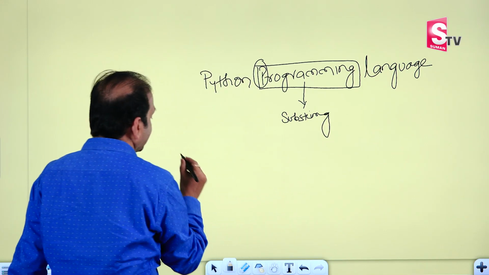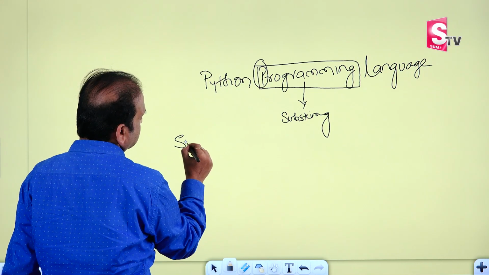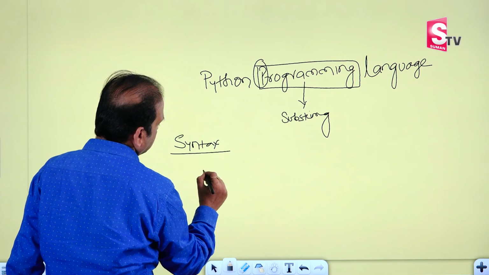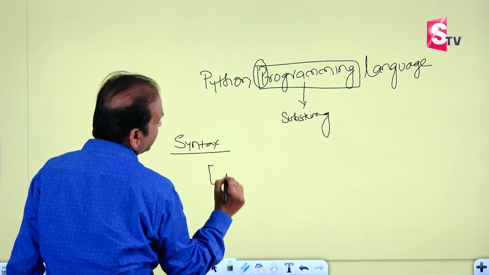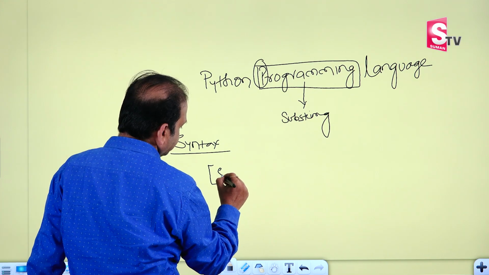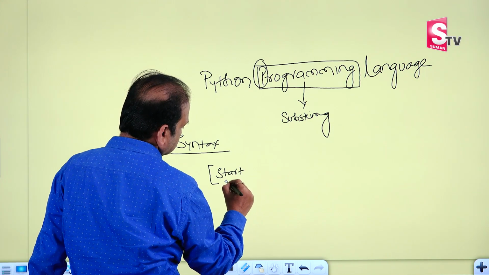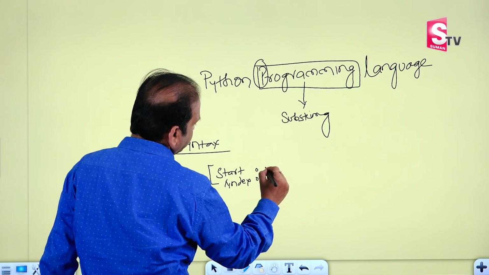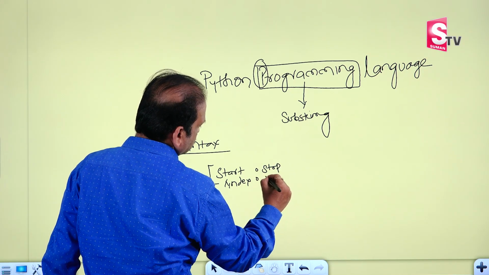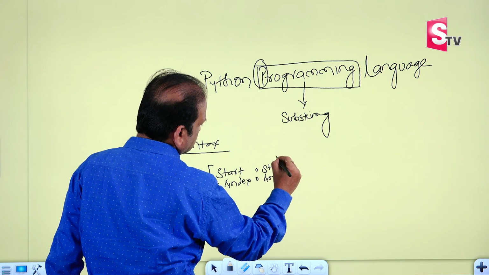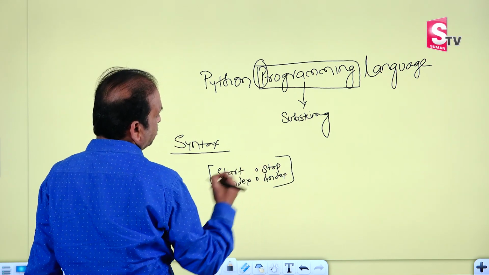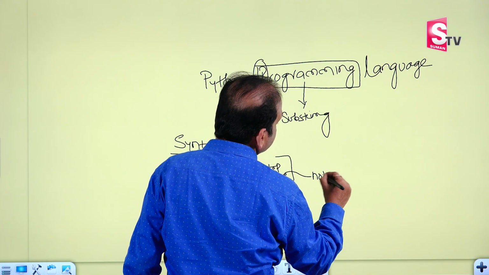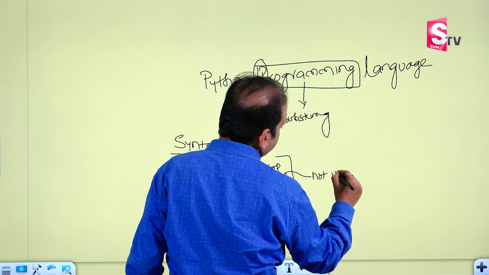Okay. So the syntax for slicing is square bracket notation, start index, colon, stop index. Start index, colon, stop index, and the stop index is not included. It is excluded. Okay, it is not included.